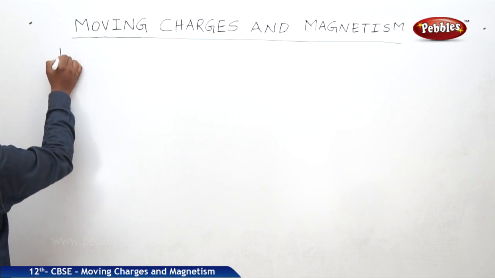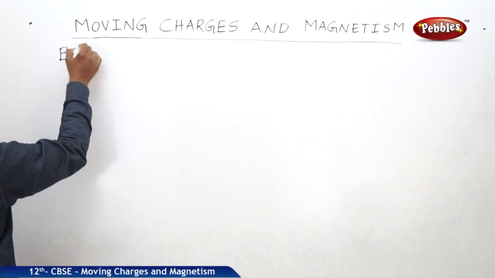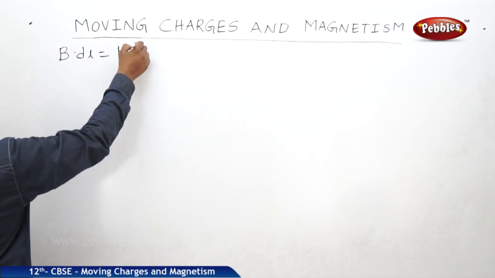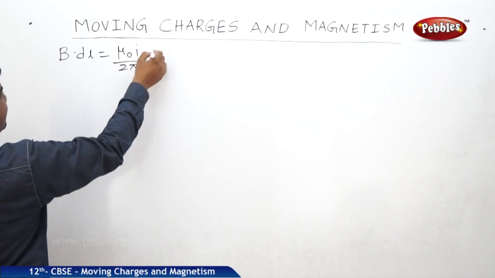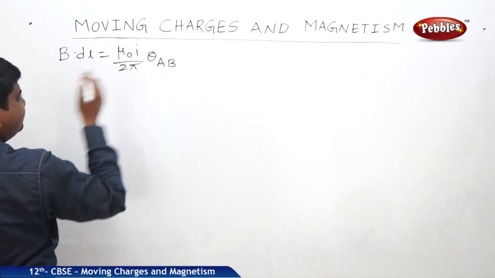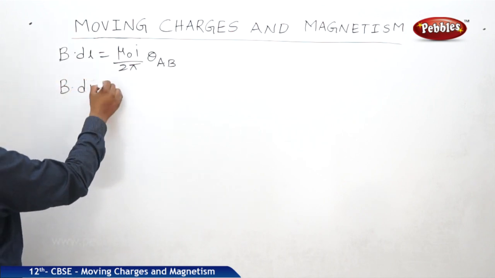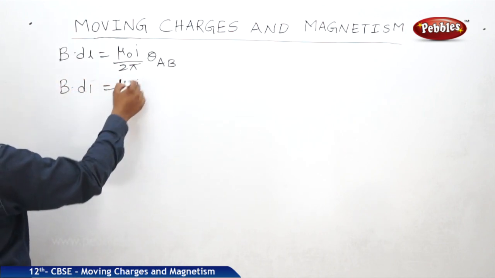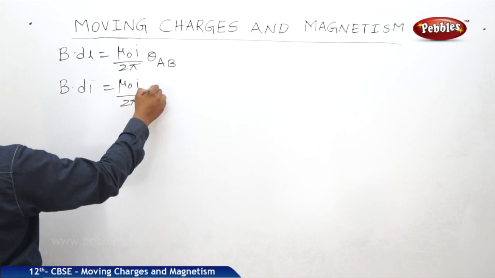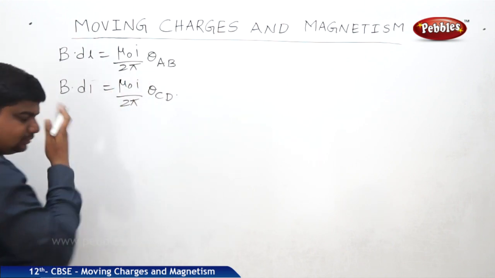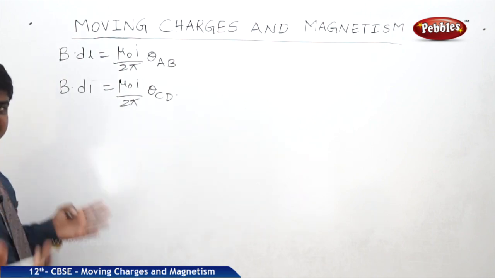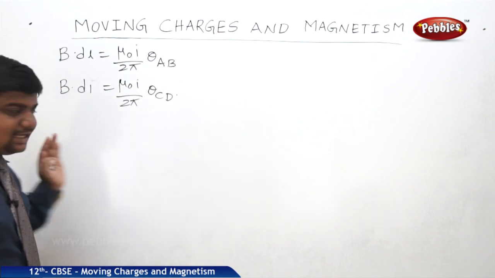So for every loop, the magnetic field along a given length gives mu naught I. The summation of B dot dl along AB is mu naught I by 2 pi into theta AB. Along the curve CD, B dot dl is mu naught I by 2 pi into theta CD. So what will be the total magnetic field among the whole sector?